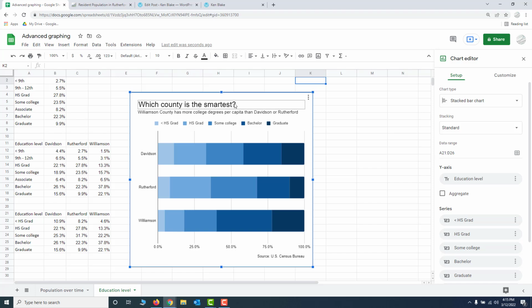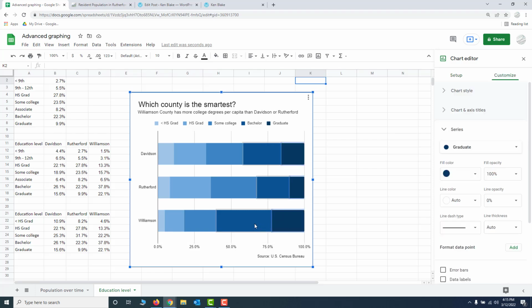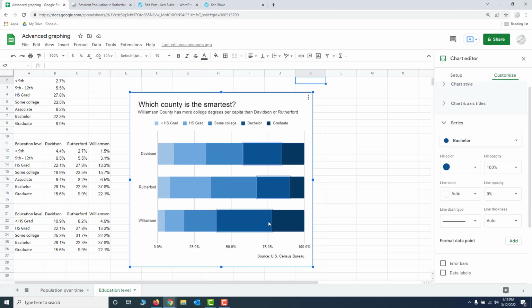You'll notice I've given it a nice title here, which county is the smartest, kind of a USA Today approach there, kind of flip, I guess. And there's my subhead. Williamson County has more college degrees per capita than Davis and Rutherford. I arrived at that conclusion by summing both the graduate degree percentages here and the bachelor's degree percentages to get that for each county. And let's see, the other big change you'll notice is I changed the colors.